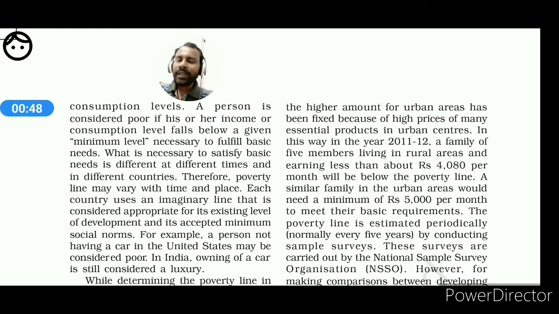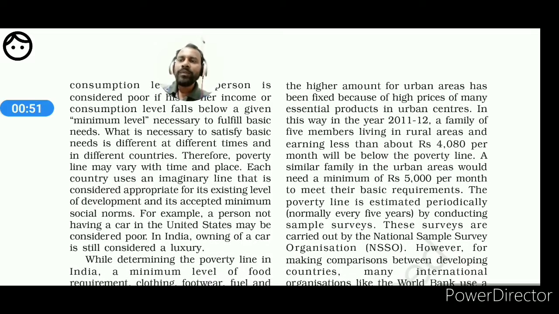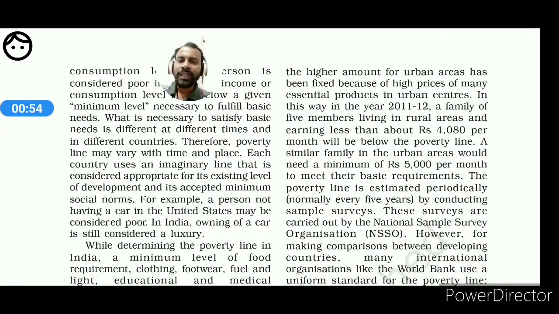Next, when we are saying who are poor, the people who have less than 5000 per month income in the urban areas, in the same case of 5 persons in a family, will be referred to as poor. So in calorie consumption, the people differ in their engagement in different types of work. But in the case of per month income, there is also a difference.